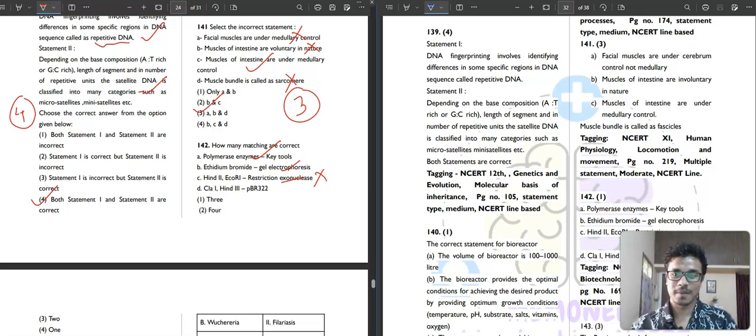Okay. Then Cla 1, Hin third, PVR 322. It is present, this resistant gene is present in PVR 322. Okay, that is correct. So how many of them are correct? 3 of them are correct. That's why the first option will be your correct answer.